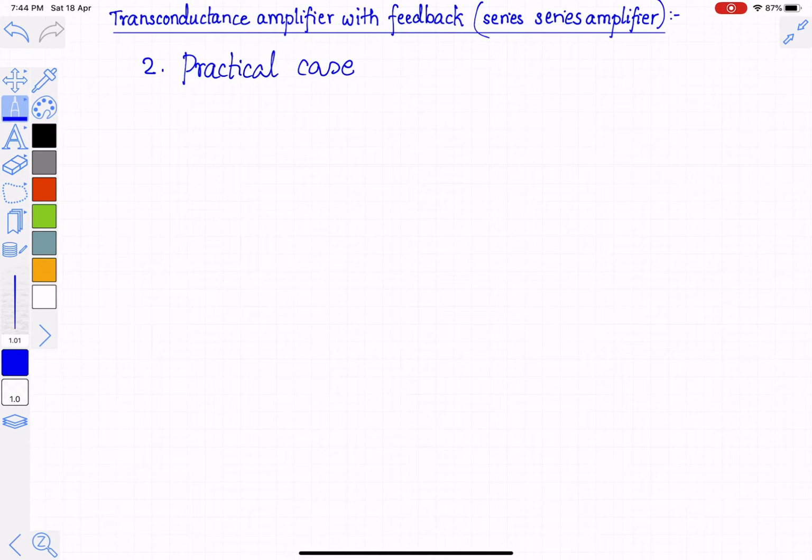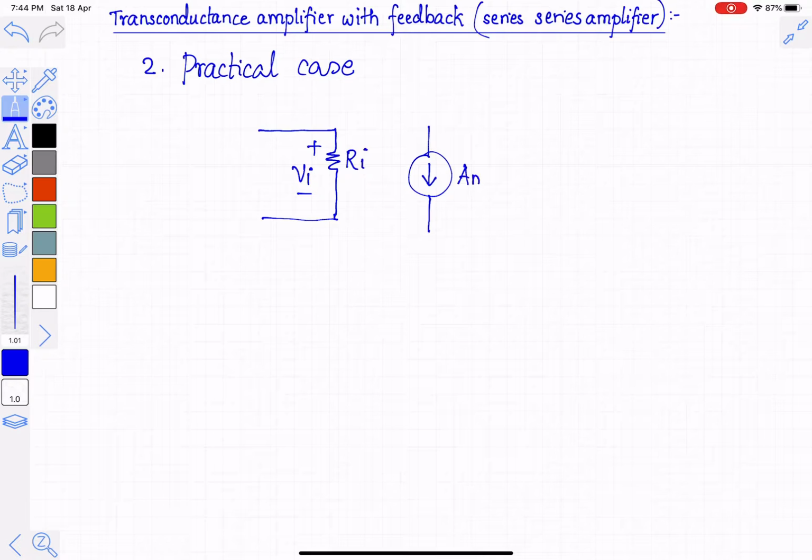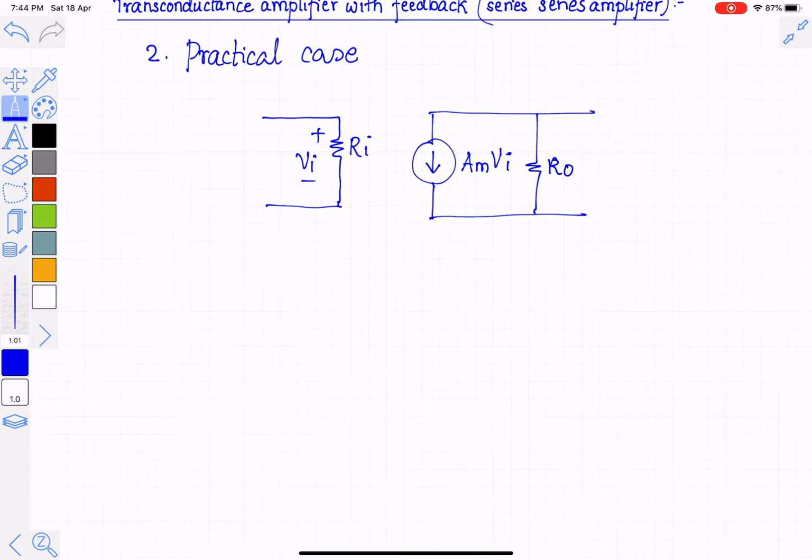As in the previous case, the feed-forward amplifier has input as a voltage. So this is Ri, its input impedance, this voltage is Vi, and we have the voltage controlled current source Am into Vi, and the output impedance in parallel with this current source as Ro. So this is the feed-forward amplifier. This is the model of a feed-forward amplifier. Input impedance is Ri, output impedance is Ro.